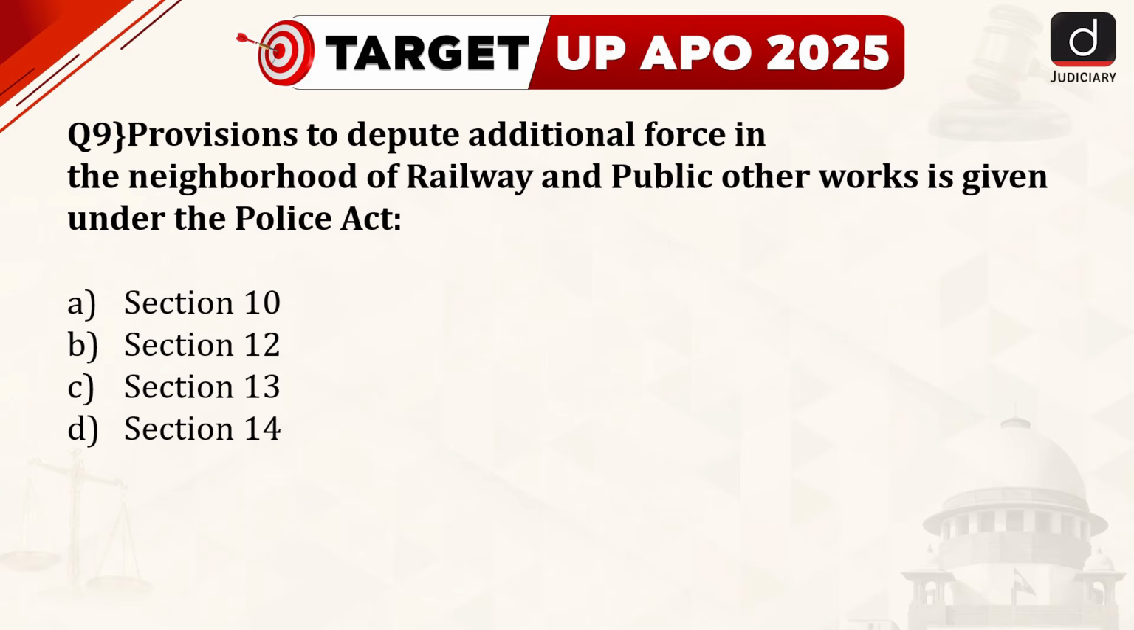Question number 9. Provisions to depute additional force in the neighborhood of railway and public other works is given under the Police Act. Option A, Section 10. Option B, Section 12. Option C, Section 13. And option D, Section 14. The correct answer is option D.